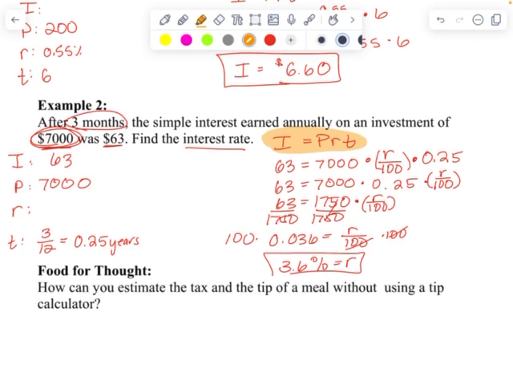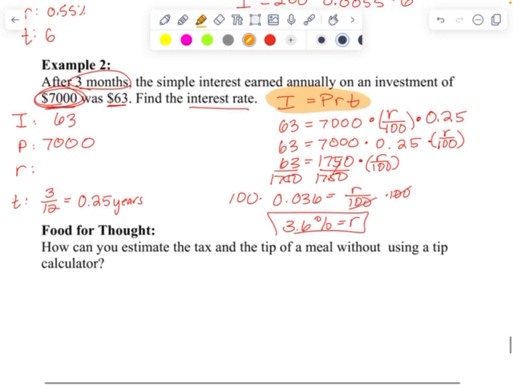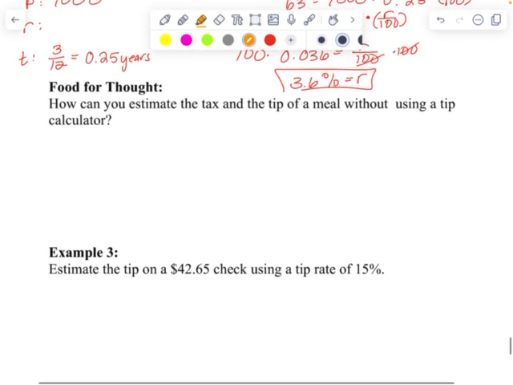All right, we will also see percentages in real life when it comes to eating out. So some kids in class were asking, how can you estimate the tax and tip of a meal without using a calculator, a tip calculator? It seems like phones all have tip calculators, or there are apps out there. We can always move decimal points around to get 10%, multiply it by 2, 20%. It's interesting, and you should ask your parents or somebody at home how they calculate tips when eating out.